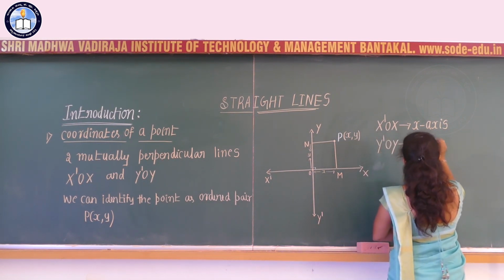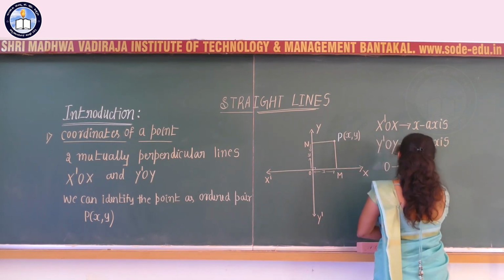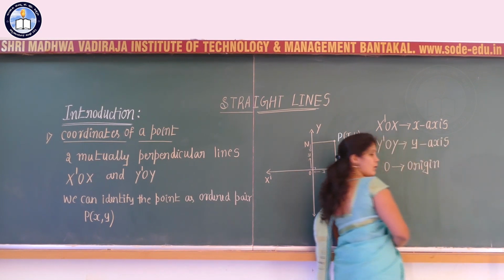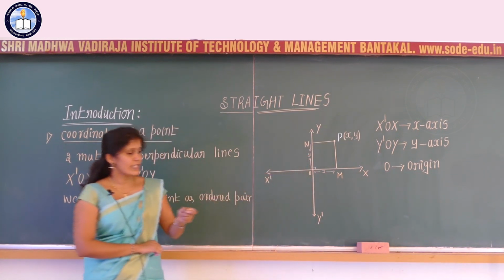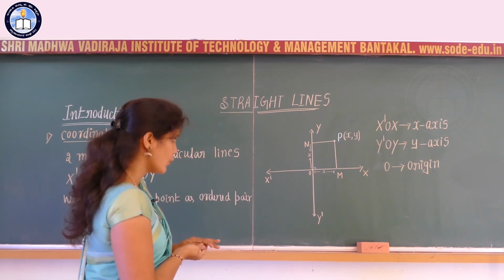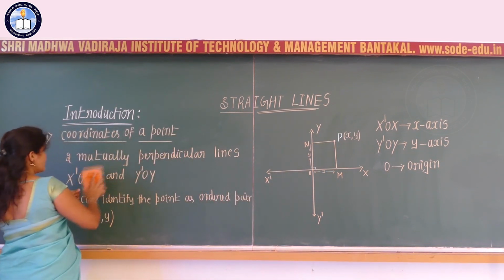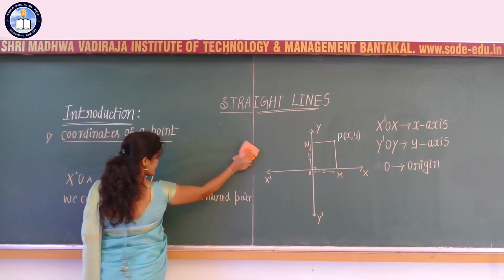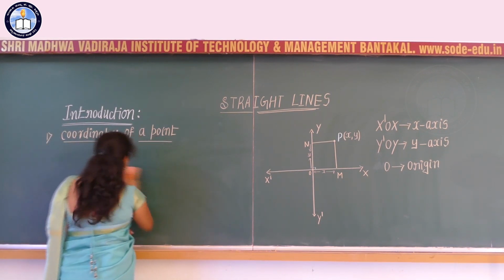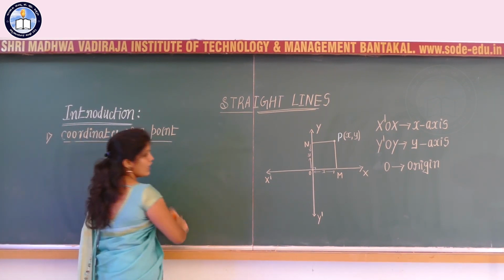That I can call the y axis, and this O is called the origin of the two-dimensional plane, or xy plane. O is the origin with respect to the two lines XOX' and YOY'. Clear? This is one of the very basic concepts, that is, coordinates of a point. A point can be identified as an ordered pair with respect to two mutually perpendicular lines XOX' and YOY'.